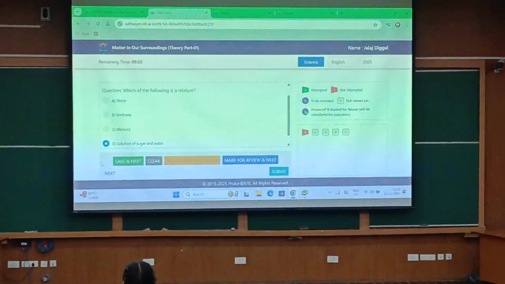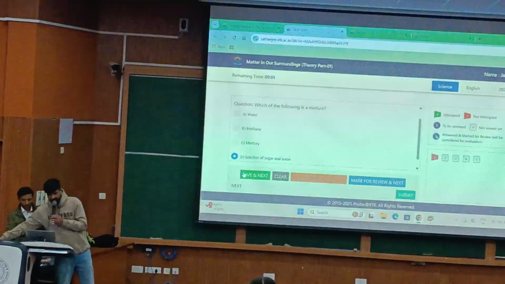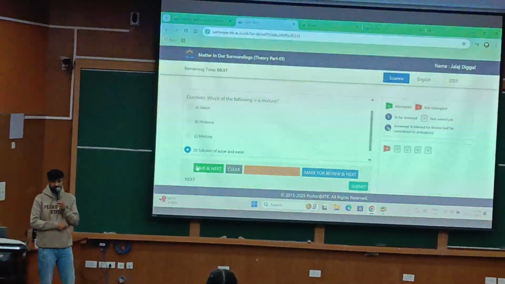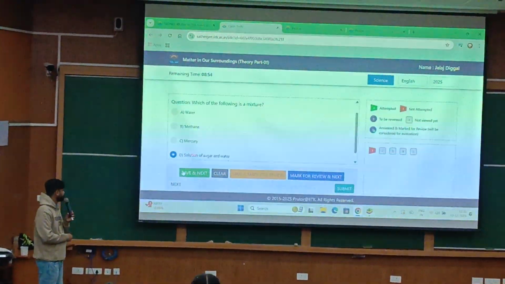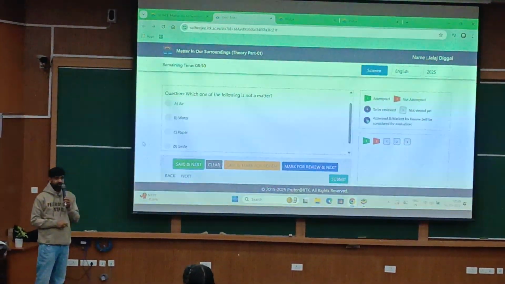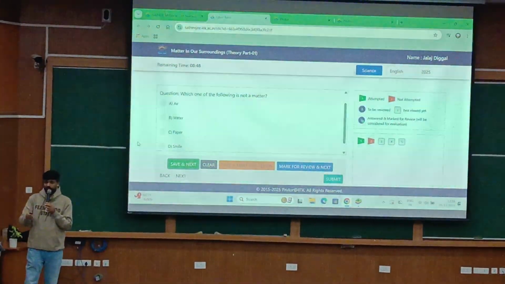The first button is save and next. This is used when you are sure about your answer. You will just click on this and move forward. Next question: which one of the following is not a matter? I am introducing you to this.